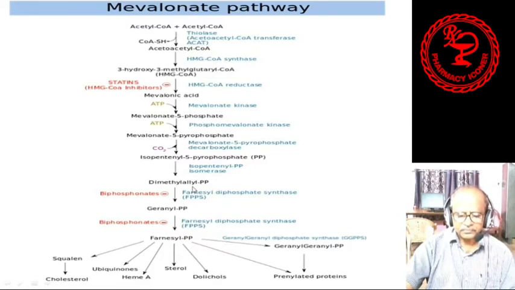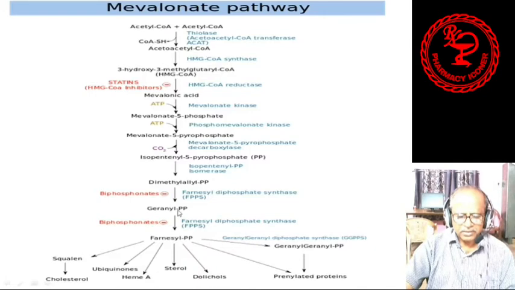DMAPP also has C5 units, meaning the 5th position of the carbon in dimethyl allyl pyrophosphate. Now with the help of farnesyl diphosphate synthase enzyme, geranyl pyrophosphate is formed.